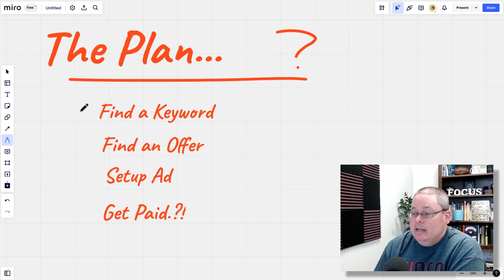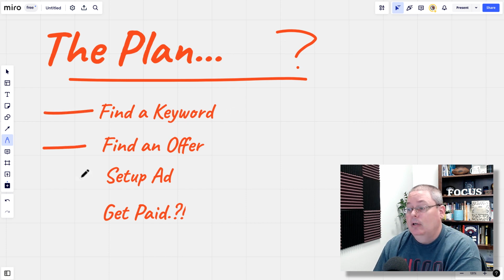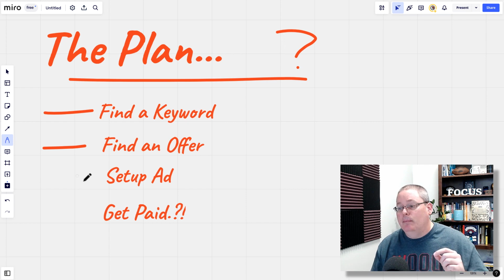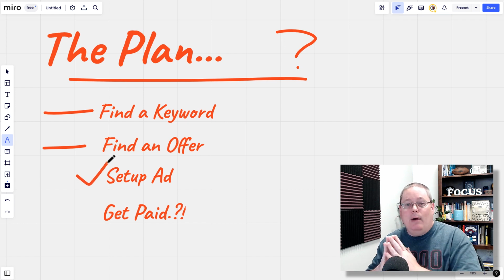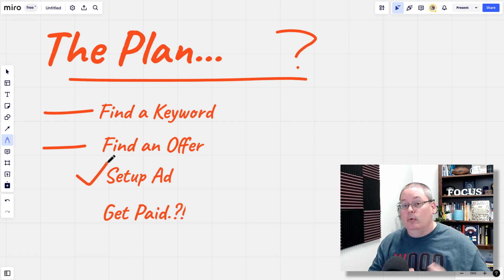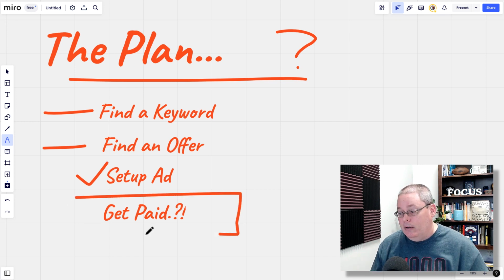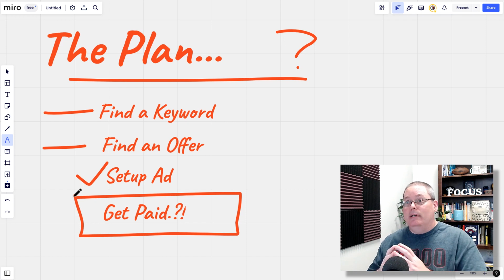Basically, the idea is we are going to find the keyword, then we're going to find an offer, which we really did all that. But what was missing, and what we're actually trying now, is to walk through setting up the ad and all the components that we need to work down to the ultimate outcome of this plan, which is to get paid.